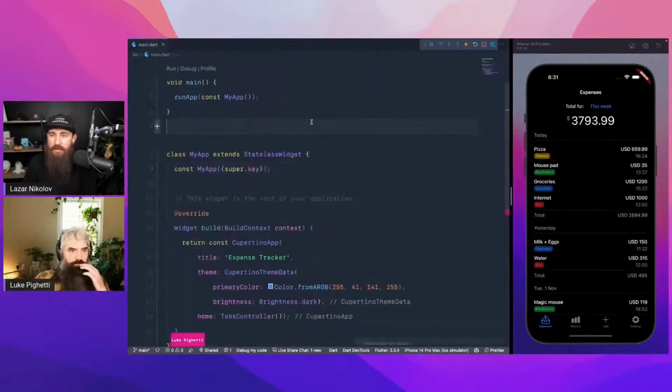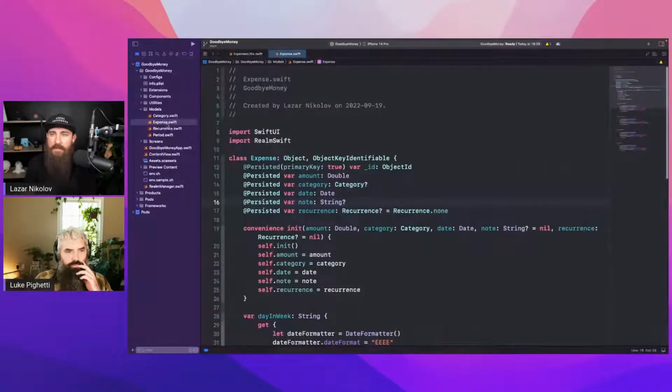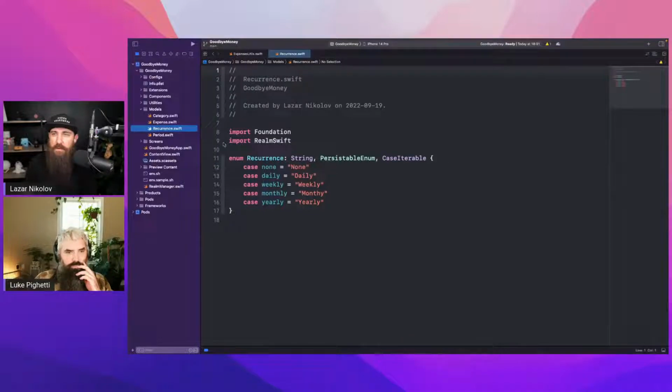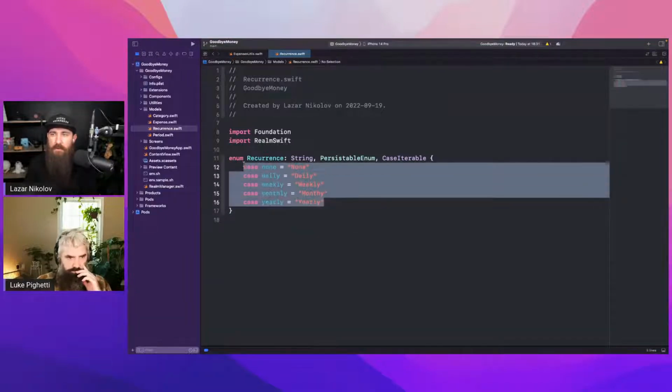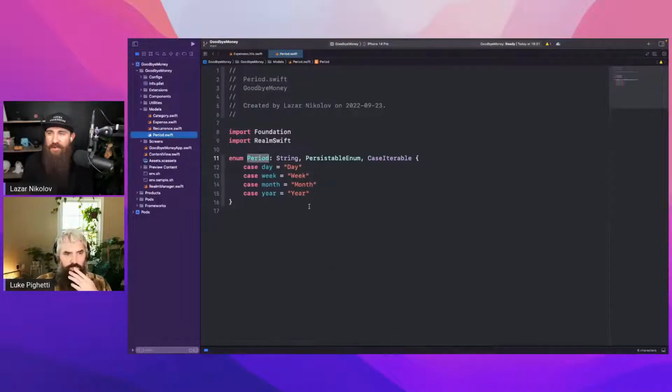Just beautiful. Awesome. That's pretty much it. We could massage these later, but all that I have is expense and recurrence. I'm not sure why I keep this. Maybe it's because I need to link the recurrence. It's not really needed, because these are the recurrences, there are no other recurrences. We can only keep them as strings and maybe parse them, etc. I just decided to do a persistable enum and keep them in the local database. It might be a new move, but it made it work, as well as the period.